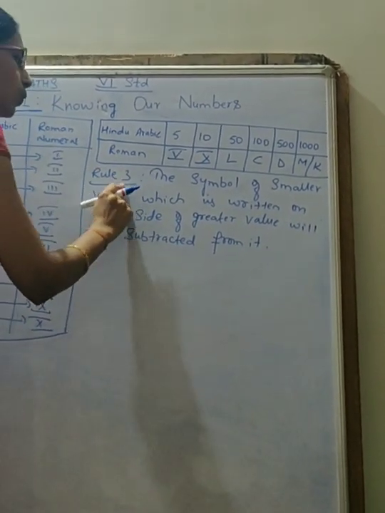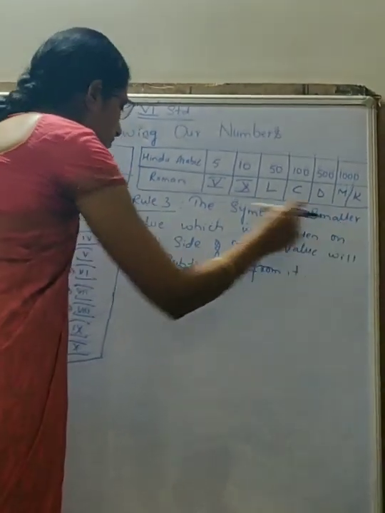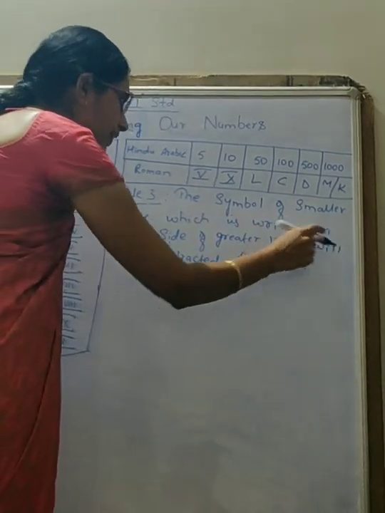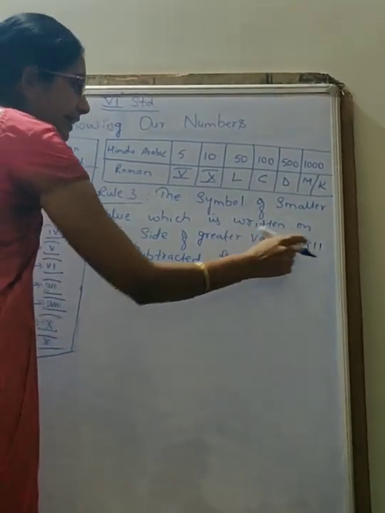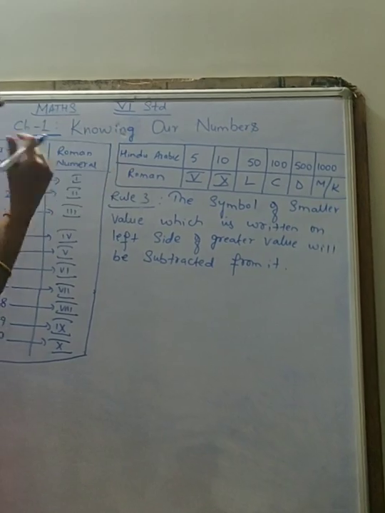Okay, now see here. Rule 3 says that the symbol of a smaller value which is written on the left side of the greater value will be subtracted from it.